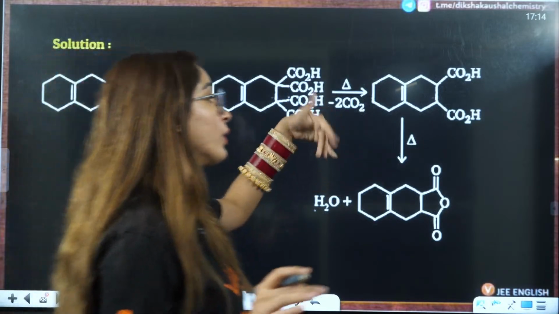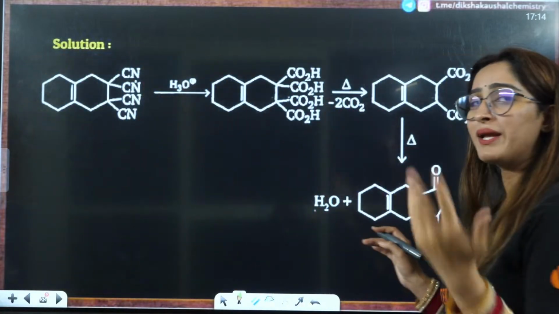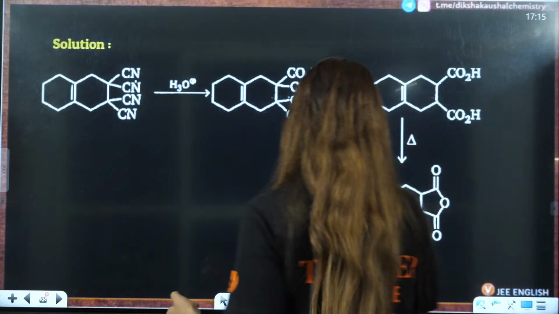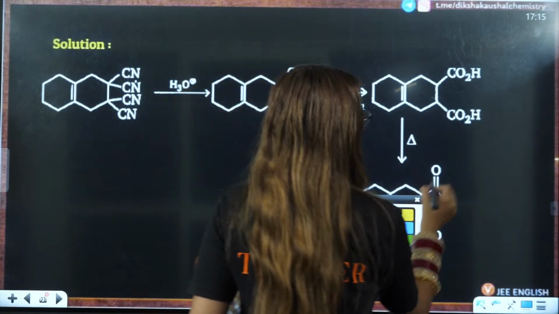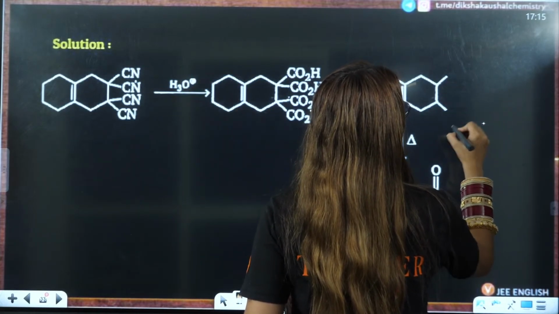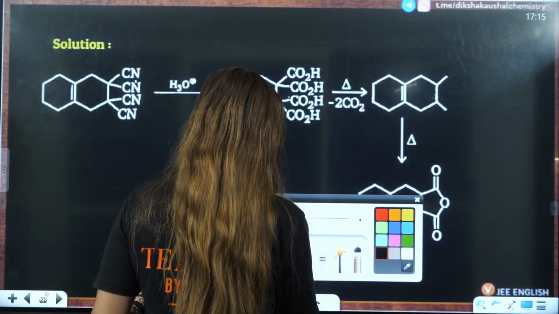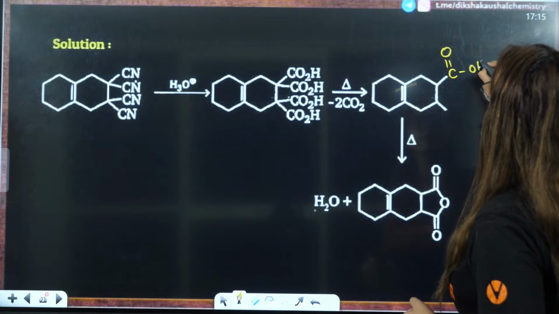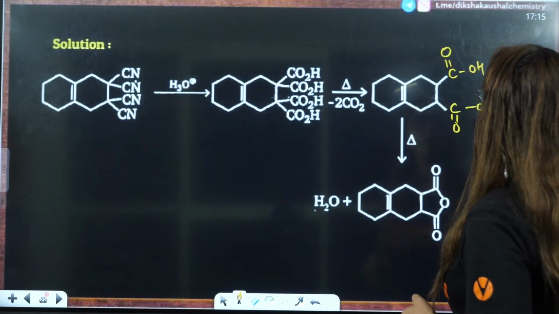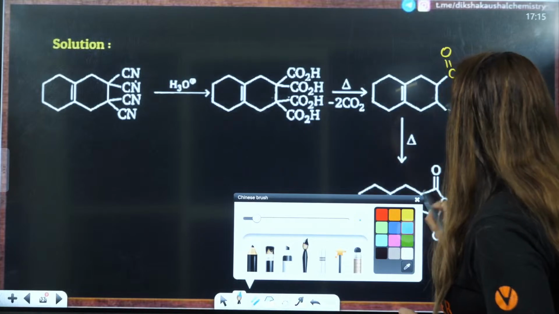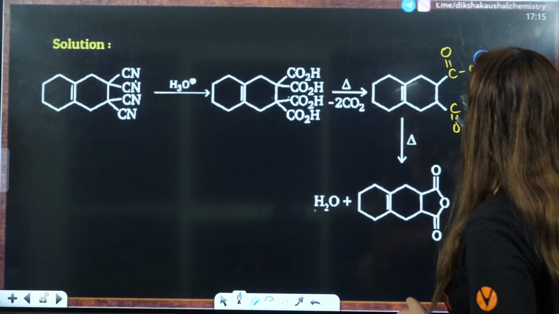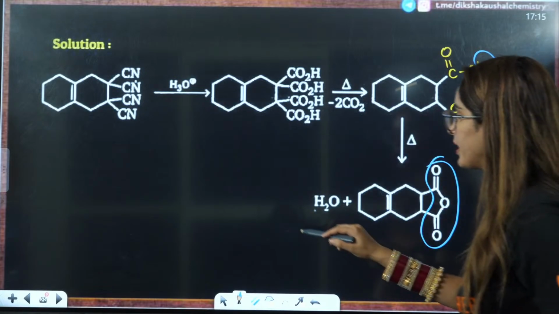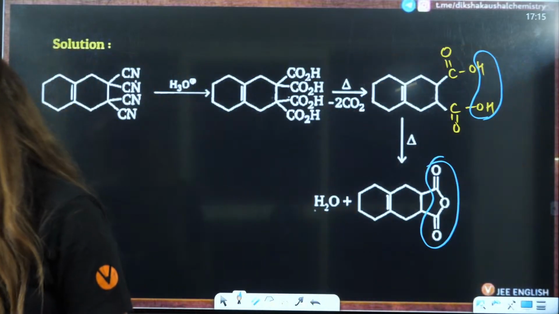Now still when you heat it further, when you're not stopping the heat, you are again heating it. So I'll just write it in a different way so that you're able to see what exactly we are doing. This is a very general thing that we always do, right? So this is C double bond OH. Now what will happen? Water will be eliminated here, and you will have COO. That means this thing will be formed here, and hence D will be your correct answer.